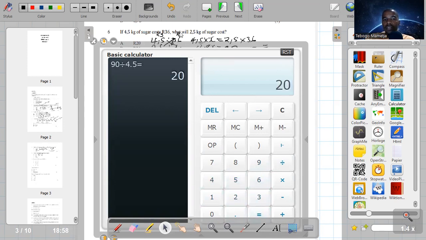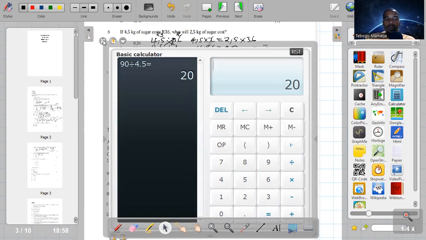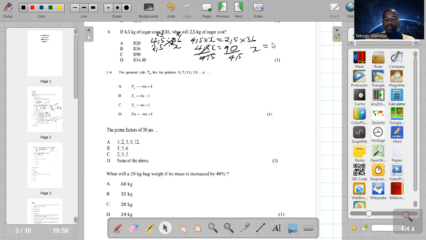So that's 20. Close. So your X is 20, which is 20 rands, because it's money. Then you look for 20 rands. That's A there. Number 6, it's A. Okay, done with number 6.